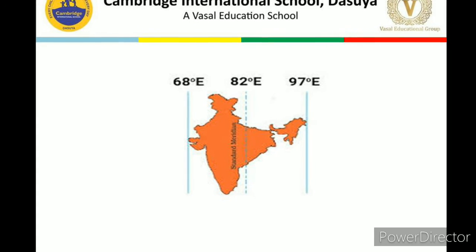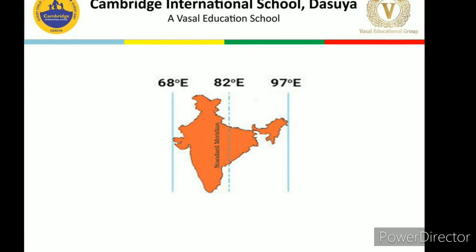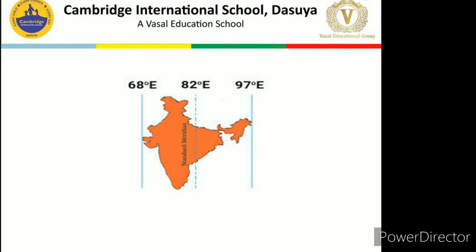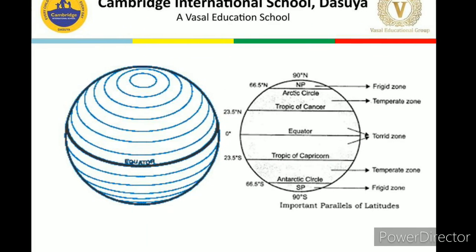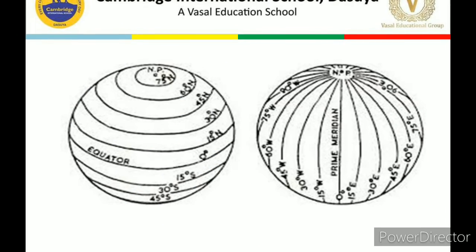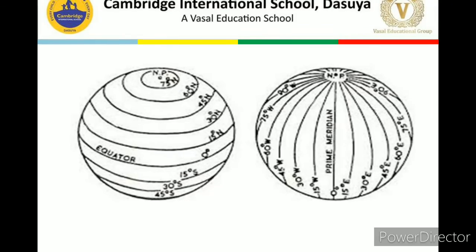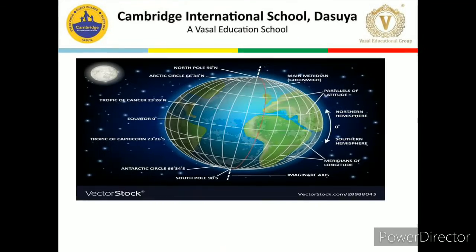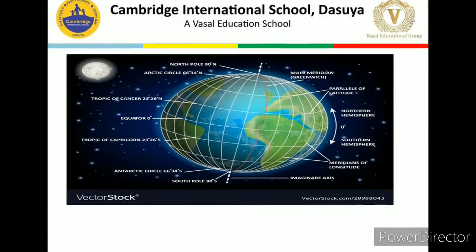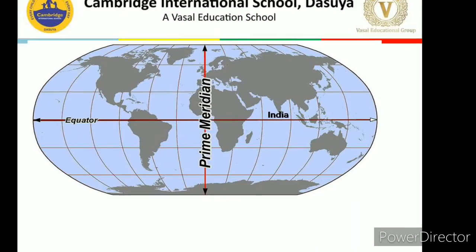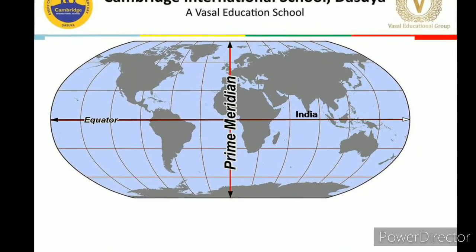Dear children, that's all about today's session. I hope I have made clear all the topics which we have discussed today. That is longitudes, local time, time zones, and the standard time. If you have any confusion, just read the chapter again and try to watch these videos also.